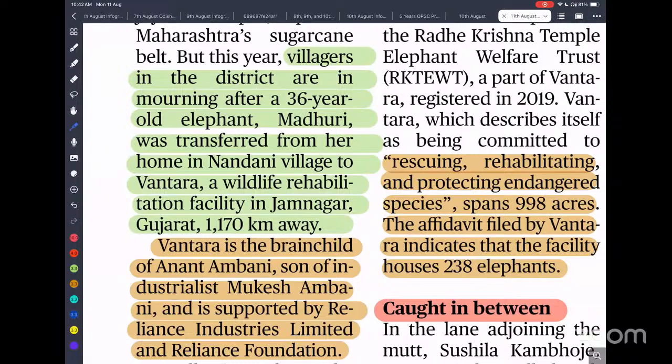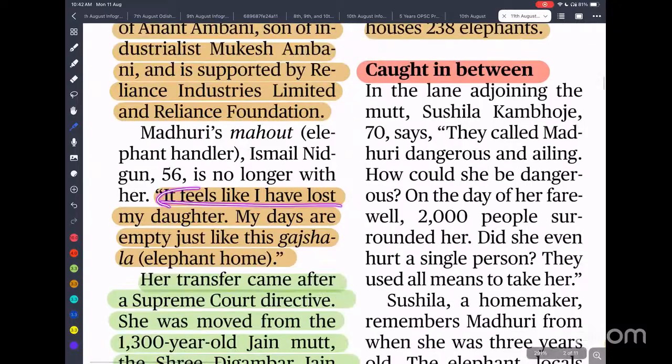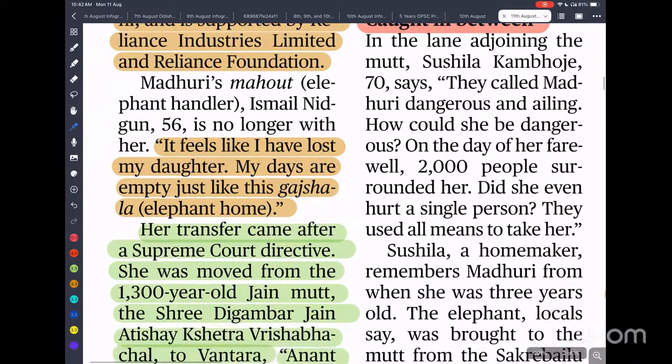Vantara is the brainchild of Anant Ambani, son of Mukesh Ambani, and is supported by Reliance Industries Limited and Reliance Foundation. Those who raised Madhuri said it feels like losing their daughter. Many days are empty without this elephant. There is a special bond. If a human being raises an elephant for a long time, a special bond develops between the animal and the human being. If you separate them all of a sudden, that is the problem the people are facing.